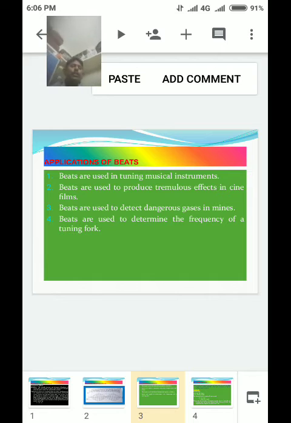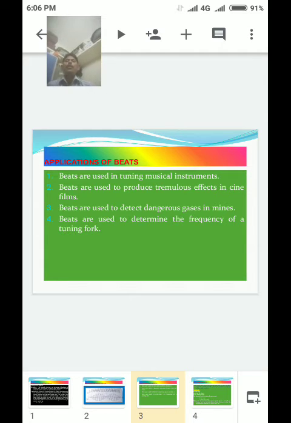For this purpose, two similar pipes are blown together. Through one pipe, pure air from a reservoir